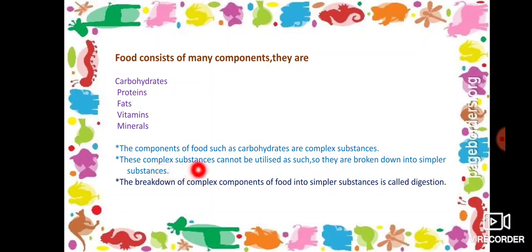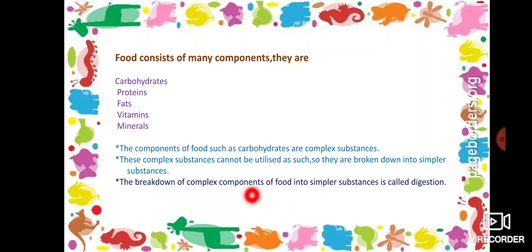These complex substances cannot be utilized as such, so they are broken down into simpler substances. Complex substances like carbohydrates will not be utilized in the same manner in our body. They are broken down into simpler substances.